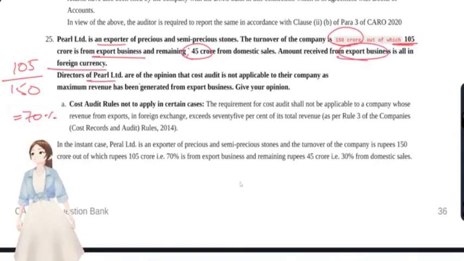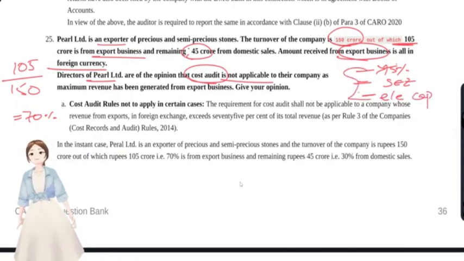Okay, directors of P Limited are of the opinion that cost audit is not applicable. In what all situations would cost audit not be applicable, if at all? If the export turnover is more than 75%, or if it is doing business in a SEZ, or if it is an electricity company doing captive generation plant, then in these three scenarios the cost audit would not be applicable. That would be exempt for these three companies. But see here, the export turnover is just 70%. It's not more than 75%. So for this company, cost audit would be applicable.